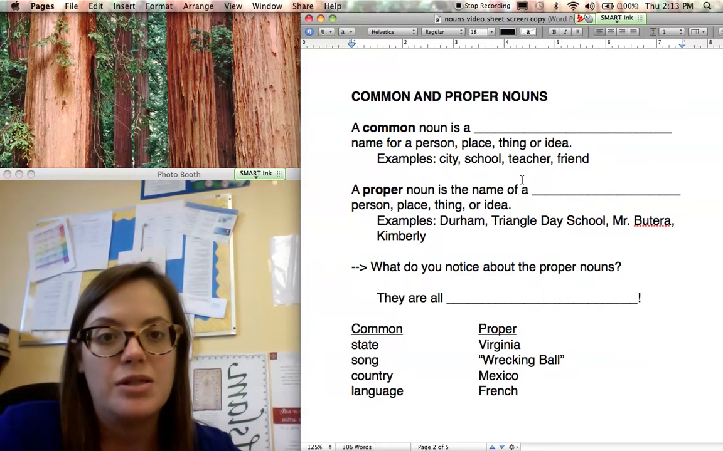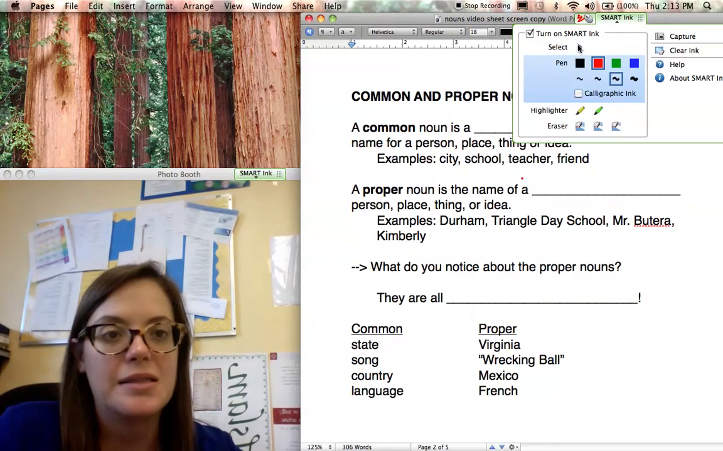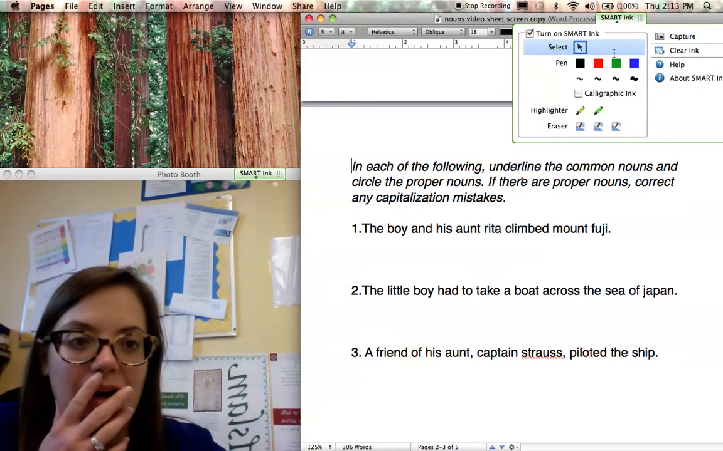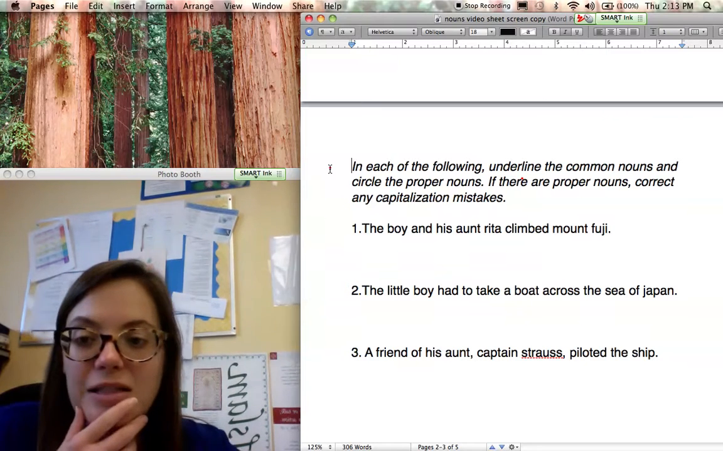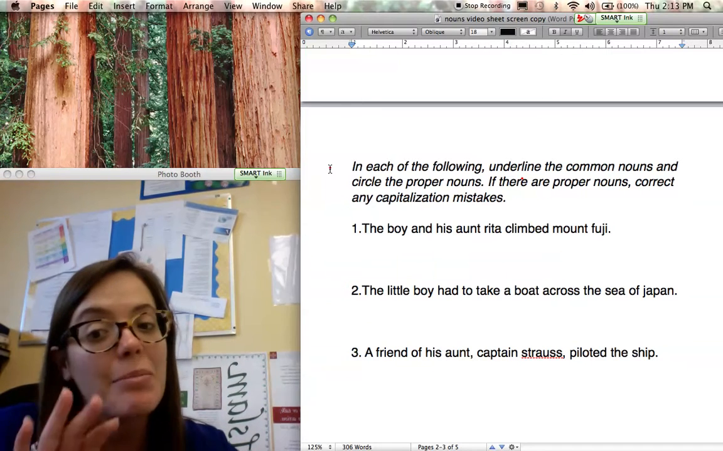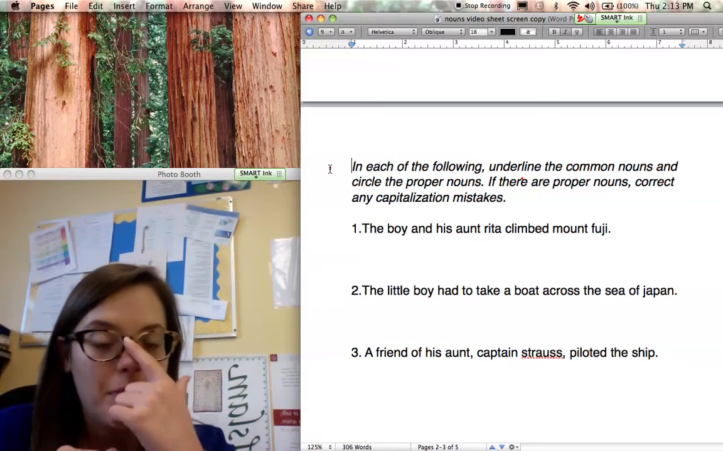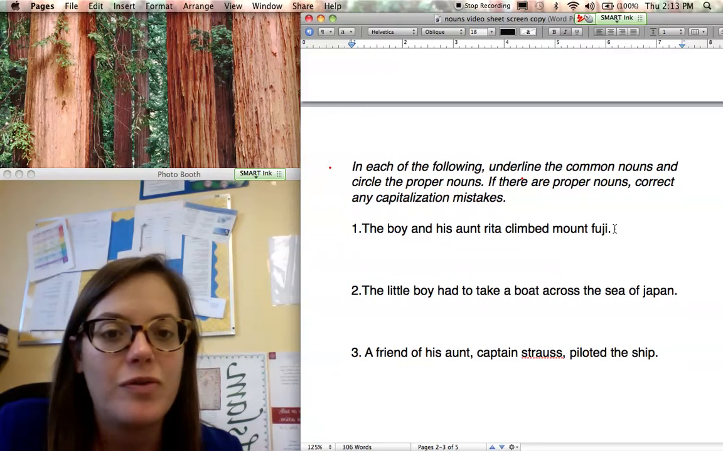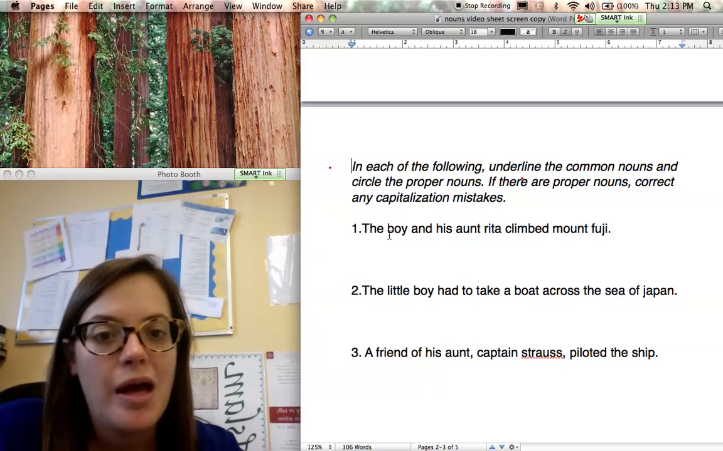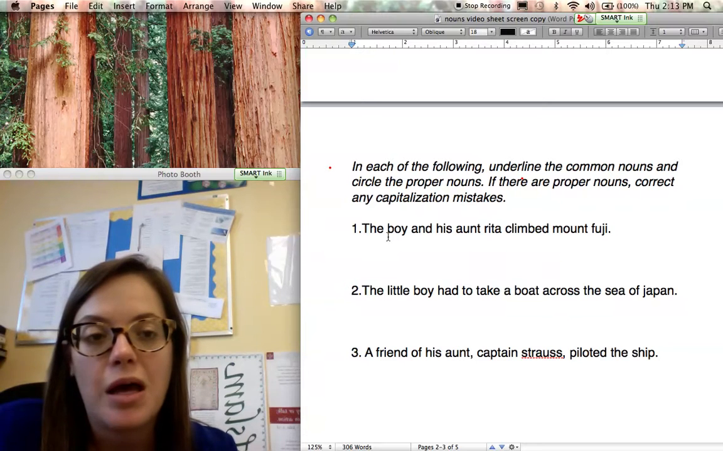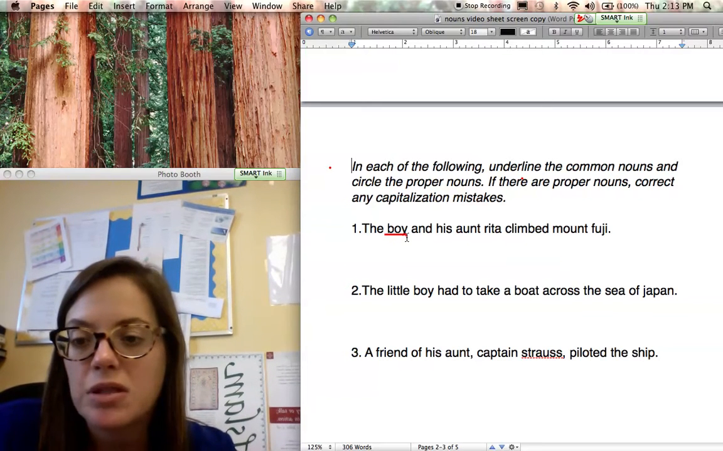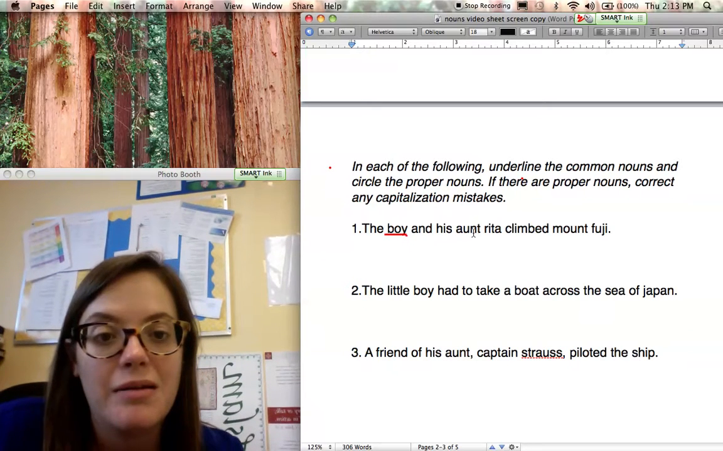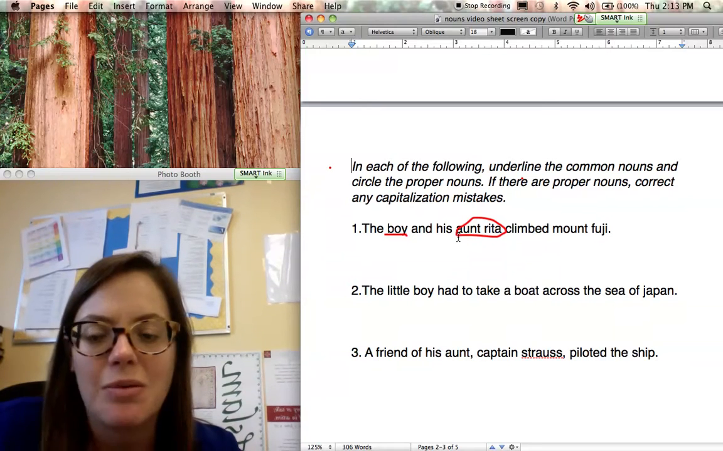All right. So let's look at some practice here with our common and proper nouns. So we're going to underline the common nouns and circle the proper nouns. And if there's any capitalization mistakes, we want to correct them. All right, so the boy and his Aunt Rita climbed Mount Fuji. So looking for my nouns in general, I see the noun boy. Okay, I'm going to underline that. Okay, we don't have a specific name right now. All right, I see Aunt Rita. That's a specific person. We have a name, so I'm going to circle that.